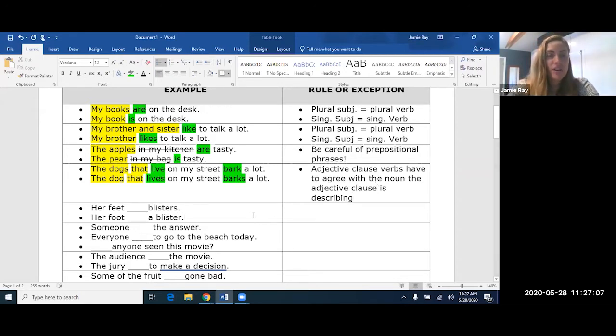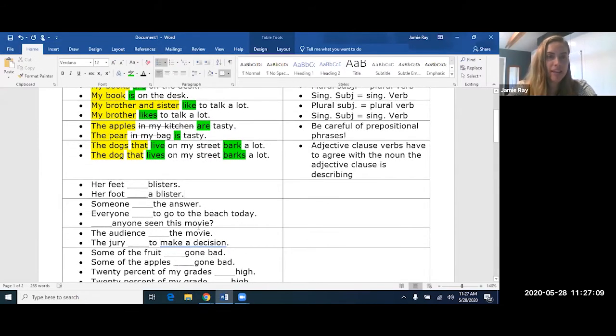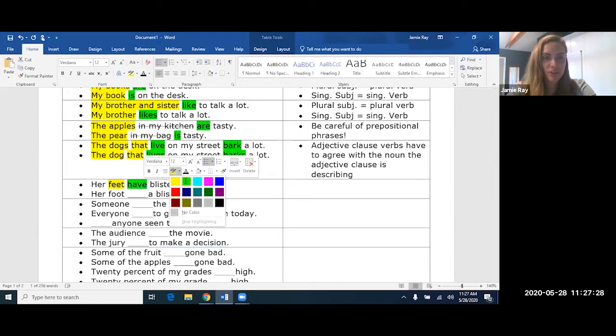All right, the next one is "her feet blank blisters." So is it "her feet have" or "her feet has"? Well, it should be "her feet have blisters." And that is because the subject is plural. Even though it doesn't look plural, it is. It's an irregular plural. So the verb, of course, also needs to be plural. And I'm going to make the verb green.